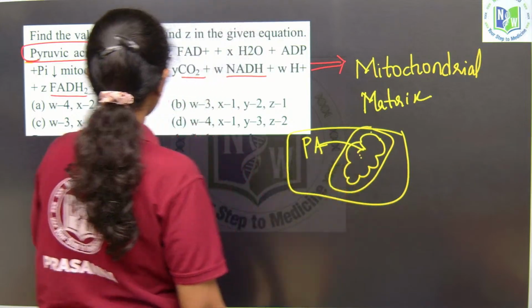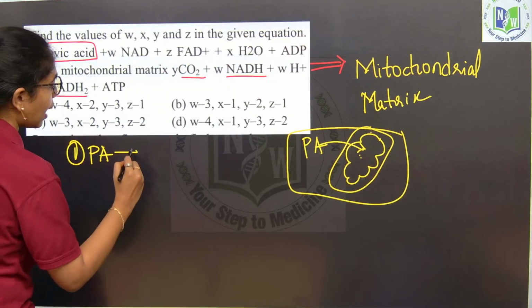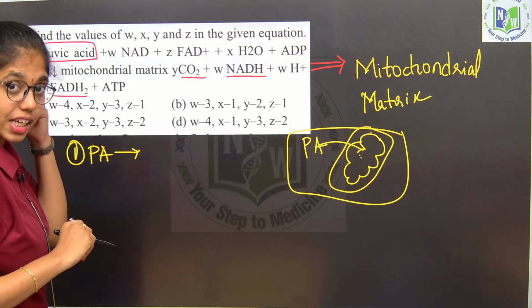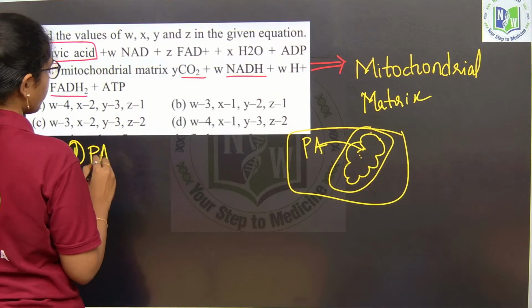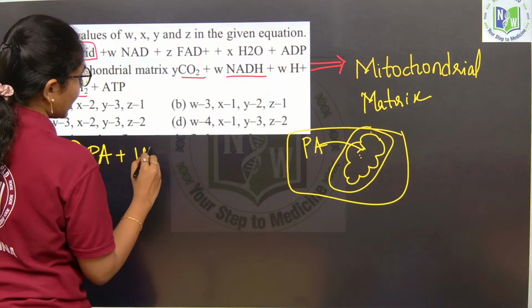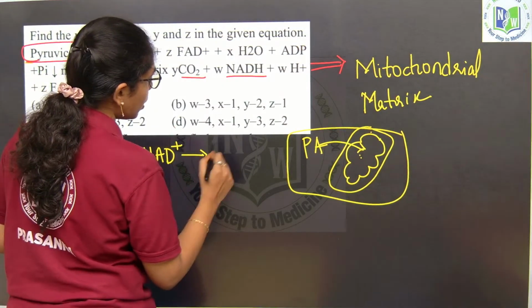here first, one molecule of pyruvic acid will undergo one decarboxylation step by utilizing how much? 1 NAD plus, it will be forming what?